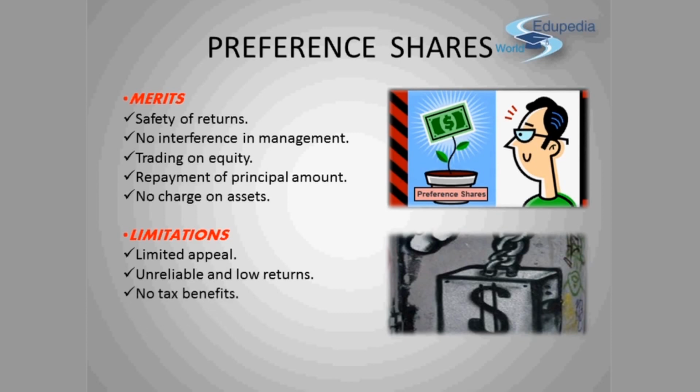No tax benefits. There is no tax saving in case of dividend on preference shares, as they are not deductible from profit as an expense. Another limitation is that it dilutes the claim of equity shareholders. Preference share capital dilutes the claims of equity shareholders over assets of the company. So these were the limitations of preference capital.